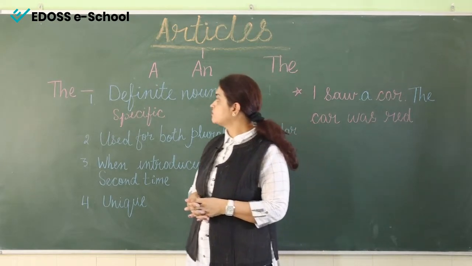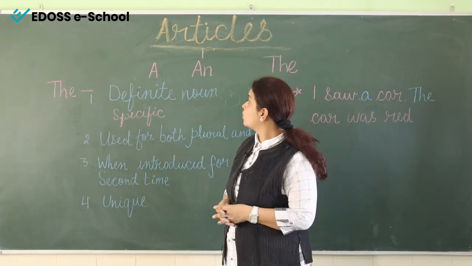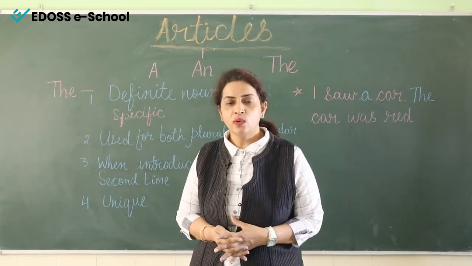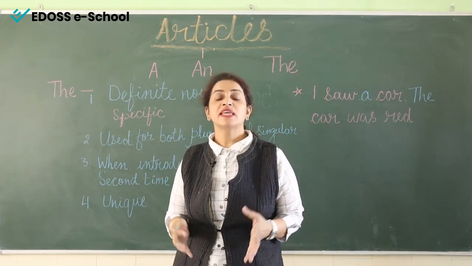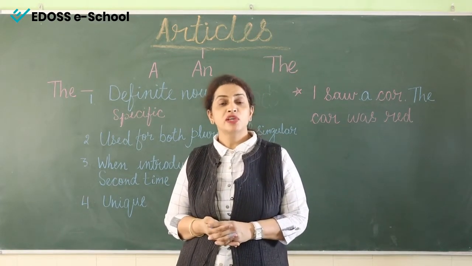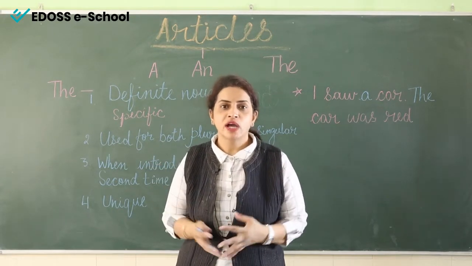So what is the first rule? Article the is used before a definite noun. Now, what is a definite noun? A definite noun means something specific. When we are talking about something specific, when we know what we are talking about, we use article the.